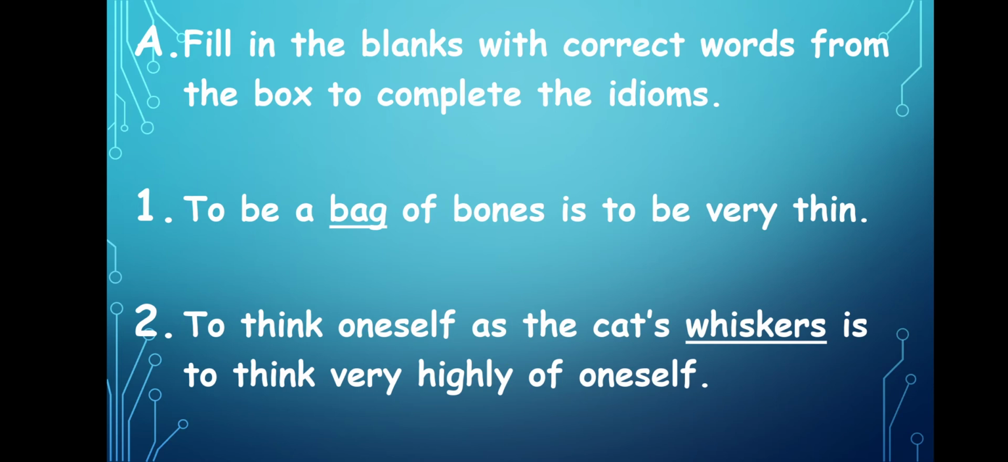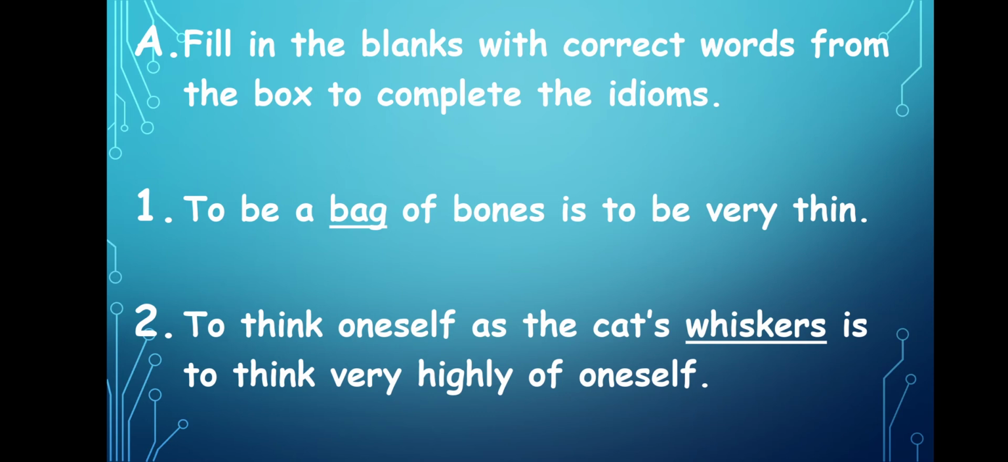Look at the first one. To be a dash of bones is to be very thin. So the answer will be, to be a bag of bones is to be very thin. A bag of bones means, we think that in a bag we have a lot of bones. Not that. The meaning of "to be a bag of bones" is to be very pale or thin. The first one will be bag. To be a bag of bones is to be very thin.